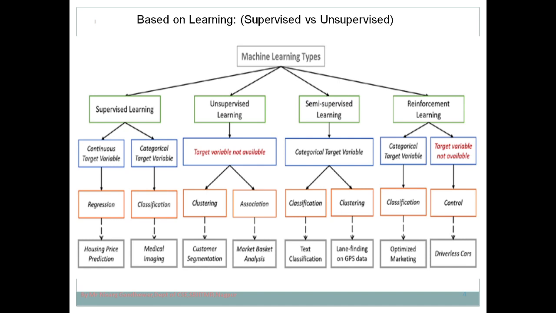Let's quickly recall what we discussed in supervised learning and how supervised learning is different from unsupervised learning. That is what we are going to discuss over here. We understand that machine learning is nothing but the ability of a machine to learn on its own without being explicitly programmed. This is what machine learning is.